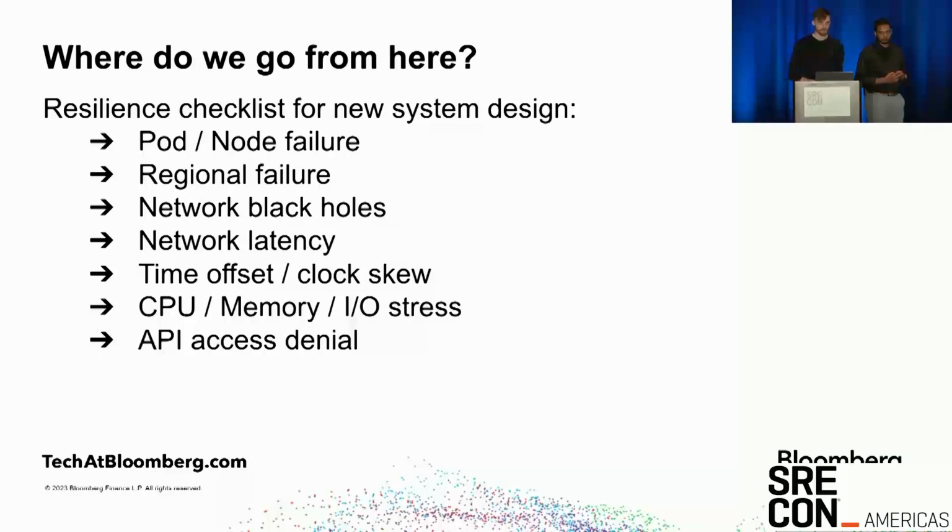So where do we go from here? I don't know who doesn't love a good checklist. We've come out of this process with what we think is a helpful checklist for new systems being designed and developed by our engineers. In a lot of cases, we were supposed to be asking these questions already. But it's easy to think you have an answer and then not think any more about it. So by backing these up with resilient stress tests or chaos experiments, we're really forcing ourselves to understand the answer.